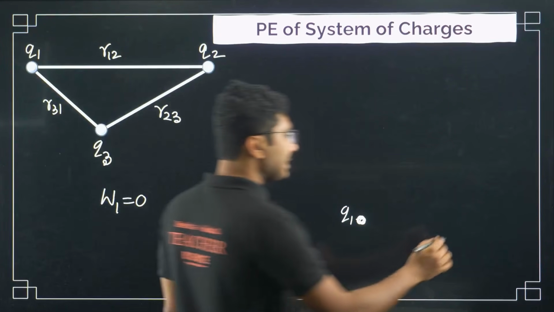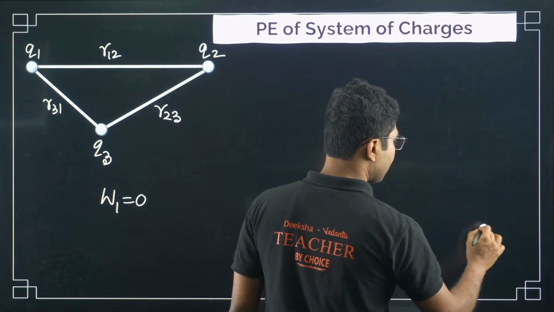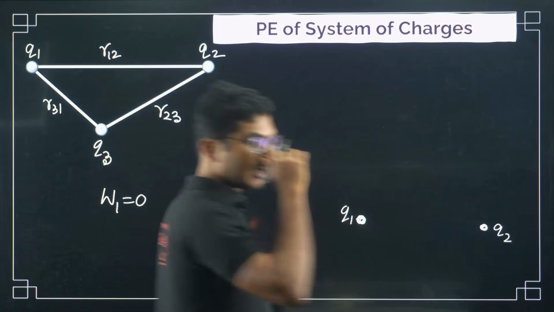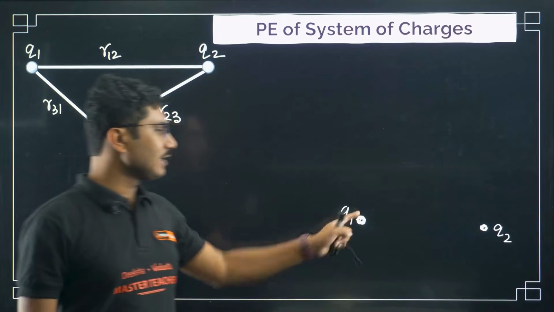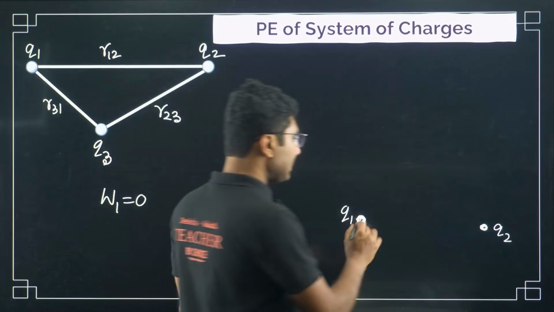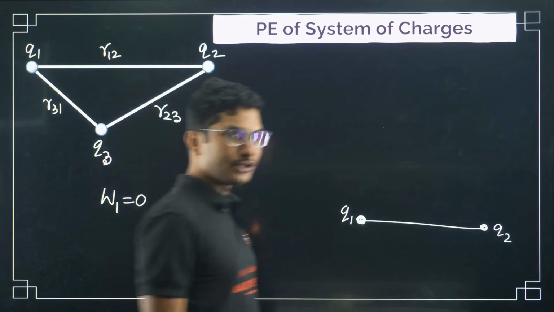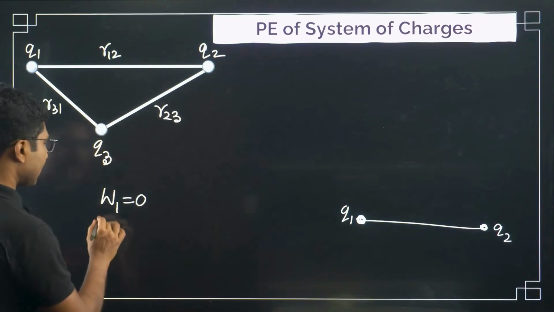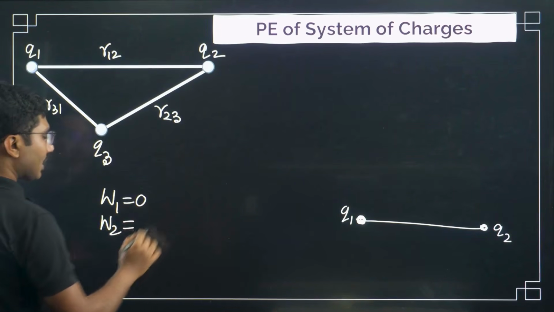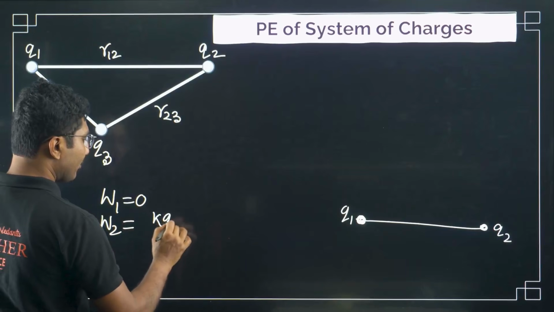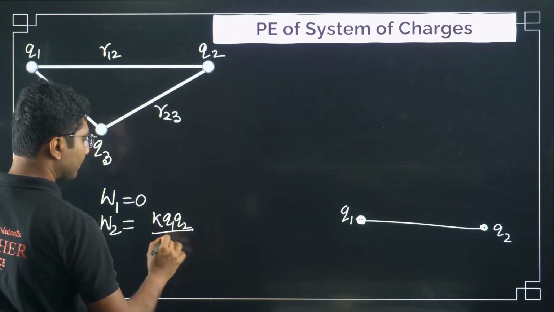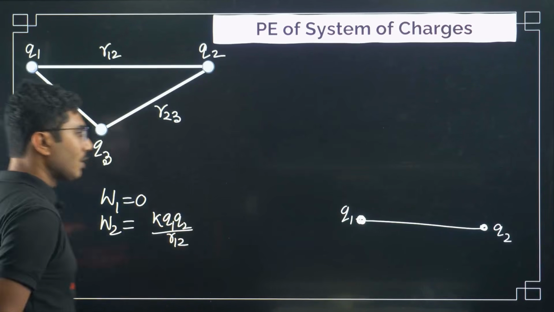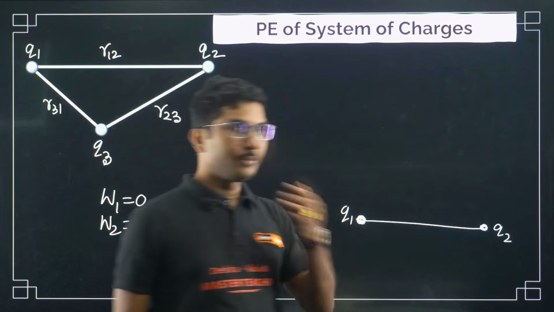Second, we will bring the second charge. Now because of this initial first charge, there will be some potential at this point, electric potential. So you have to do some work in this case. What is that work done? That is K Q1 Q2 by R12. This much work you have to do to bring it here.